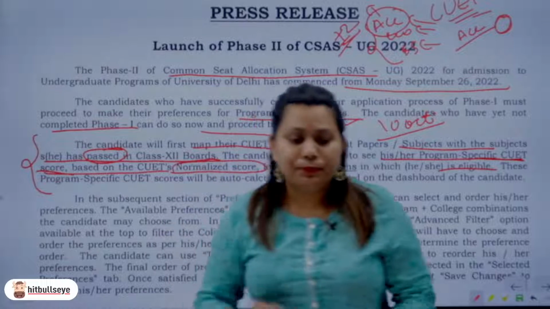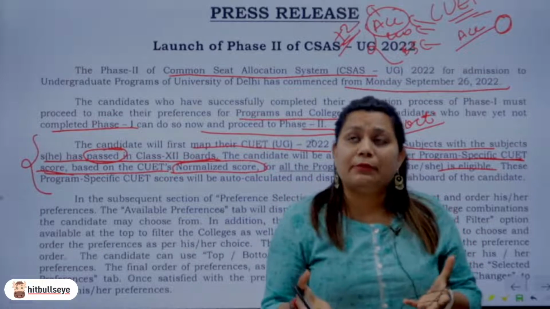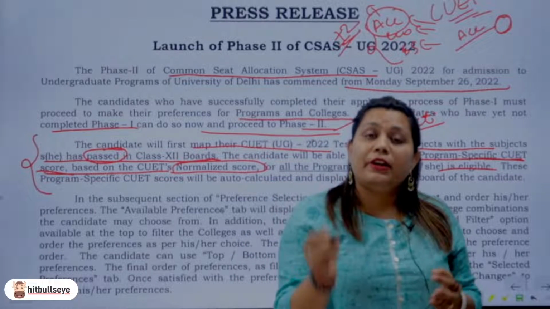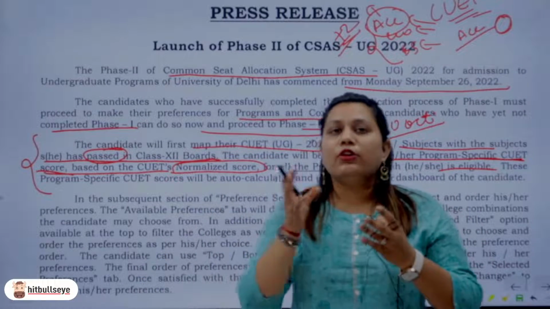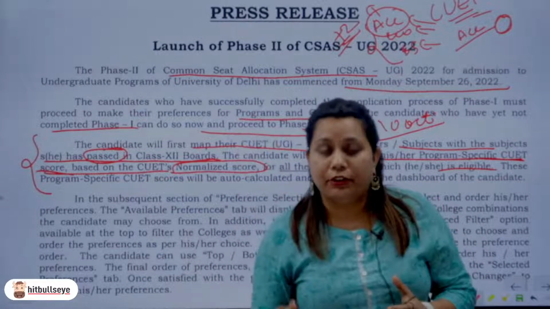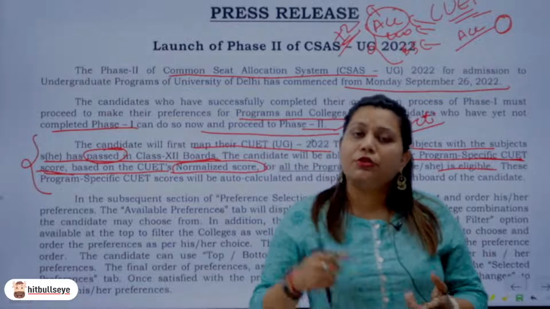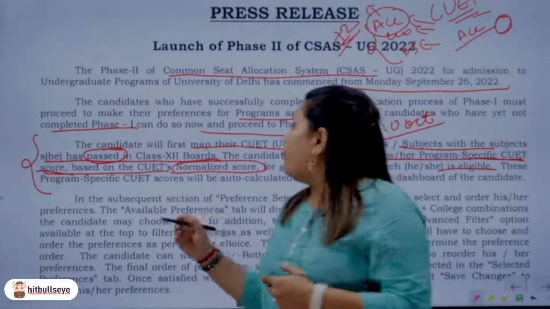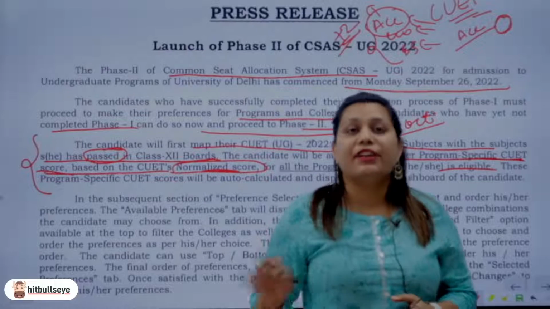Now if you remember, and if you have seen your scorecard, your scores are available to you in two different columns. In one column, the scores are available in your percentile manner, and in your next column, they're available in the normalized manner. Now, you need to understand your admissions to Delhi University, your admissions to different campuses of Delhi University will only be given to you on the basis of your normalized score and not your percentile. So be very clear about it.